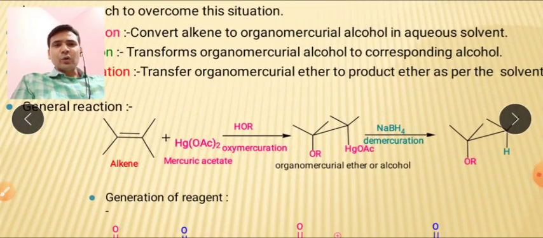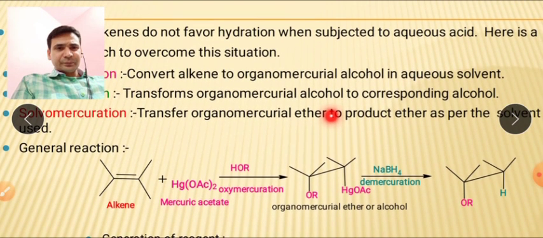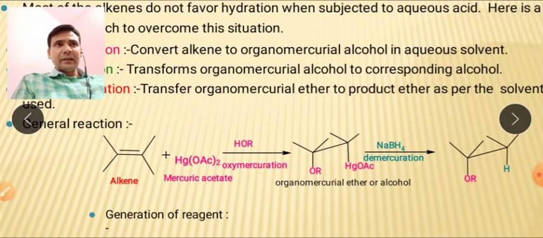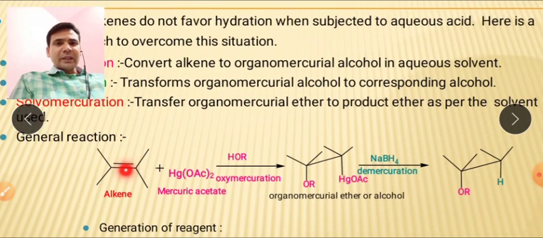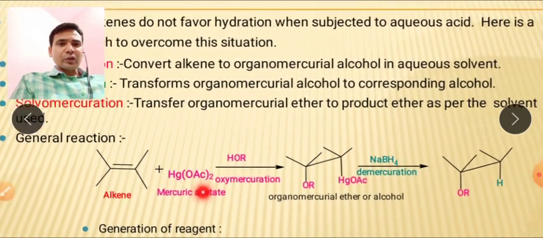We are talking about the oxymercuration-demercuration reaction, and you can see that this is the first step. This is the alkene, and this is mercuric acetate. So the first reaction will happen between this alkene and this mercuric acetate, and this reaction is called the oxymercuration reaction.